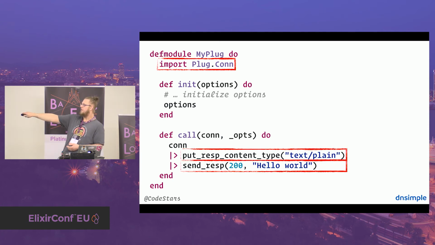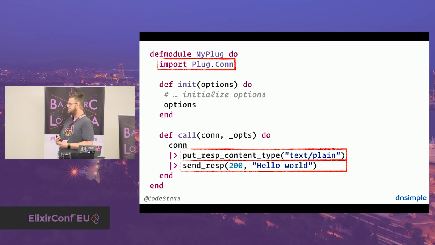What I also want to point out here is the options you receive here is, when you use the plug builder, what you pass in as arguments. You can transform them if you want in this step. And whatever you return here is exactly what you will receive here. So you could modify it here or initialize it in any way, so stuff you only need to run once. You could even start complete supervisors if you want to do that, and then return the PID, and then you would get the PID again passed down here.